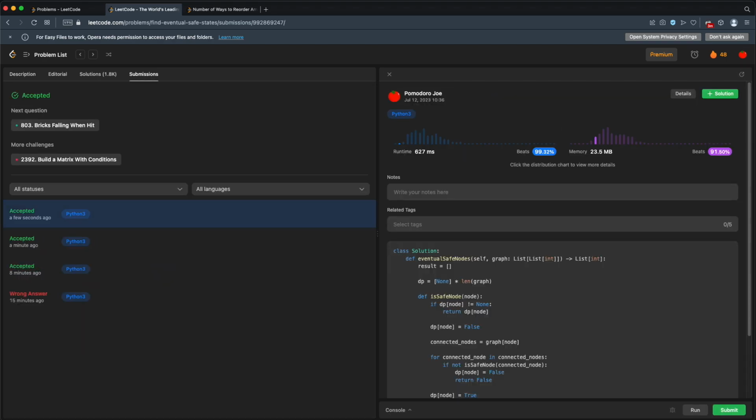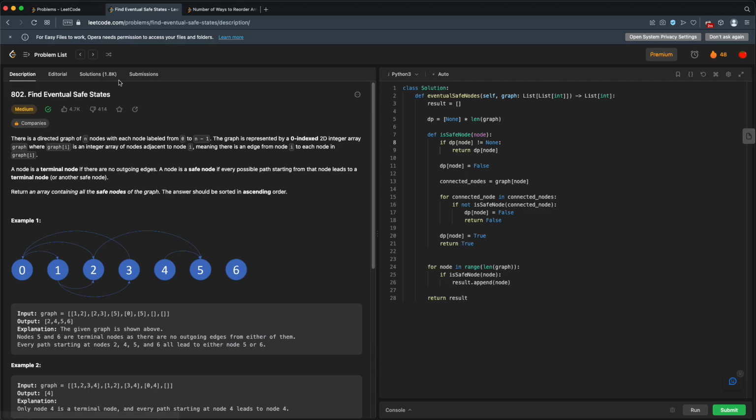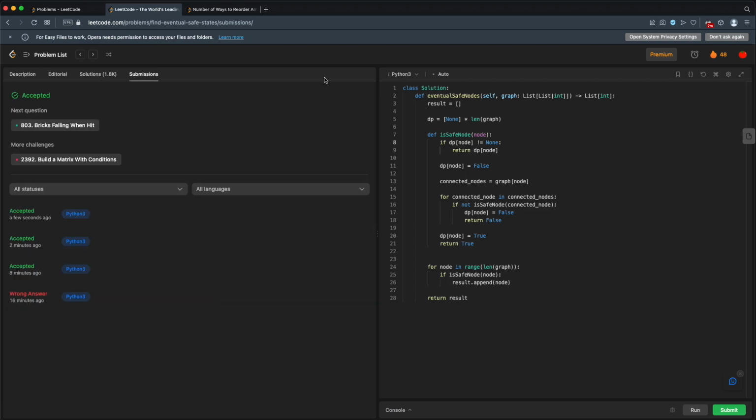And that gets us to a 99.32% for runtime and a 91% for memory. That is huge. I think that's one of the best scores I've ever gotten. So 99% for runtime and 91% for memory. That is awesome. Okay, I think that is it for me. Again, check this one out. This is LeetCode problem 802, find eventual safe states.